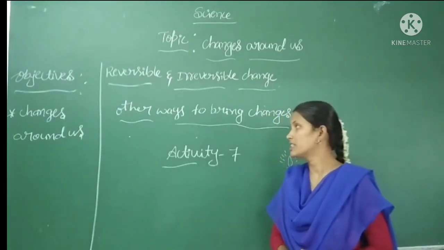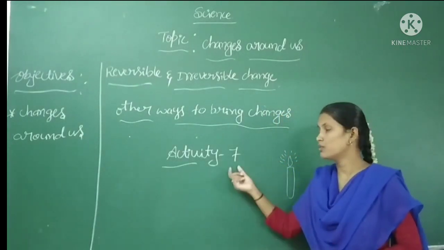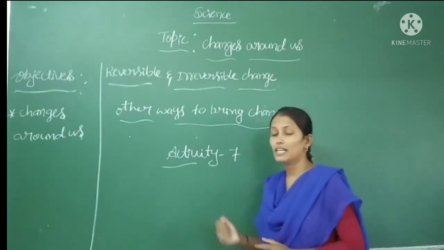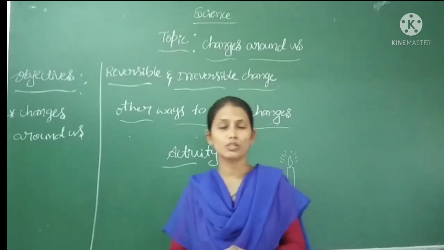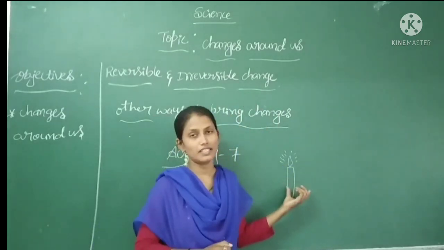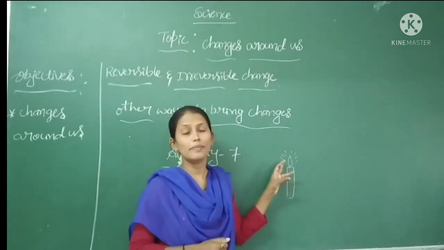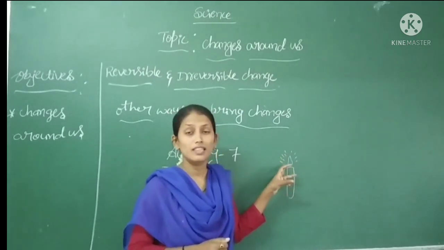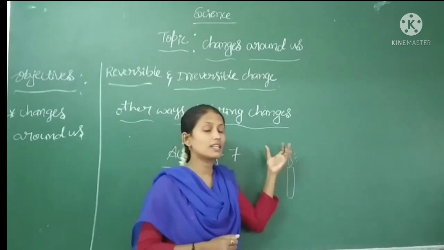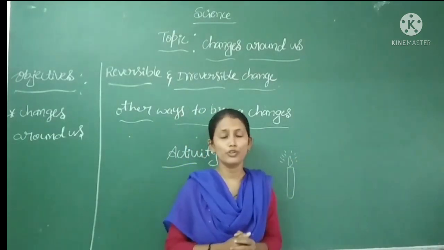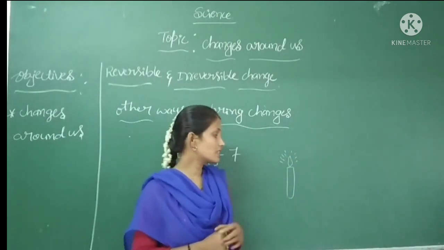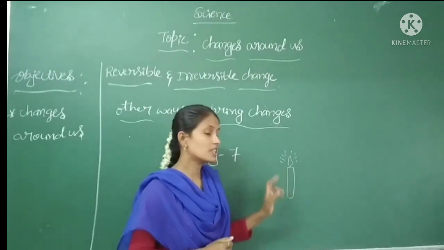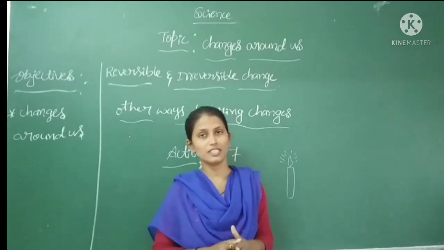Now let us discuss some of the changes with one of the activities, that is activity 7. To do this activity we need a candle. Take a candle and measure the length of the candle. Later you have to light it, right? Let it burn for a few minutes. Later you have to measure the length of the candle. What did you notice? Of course, the length of the candle decreases, right?